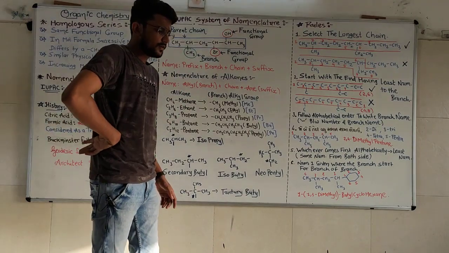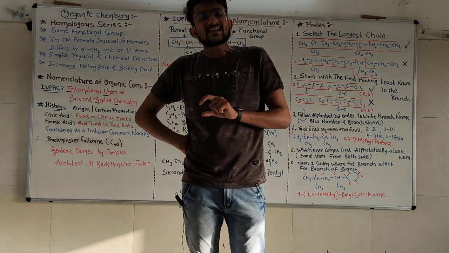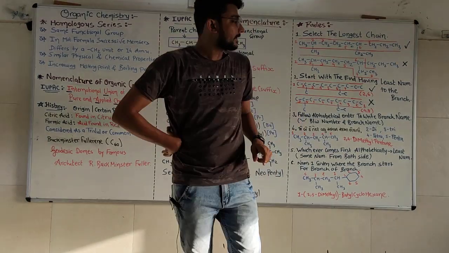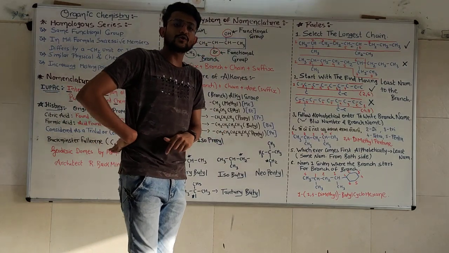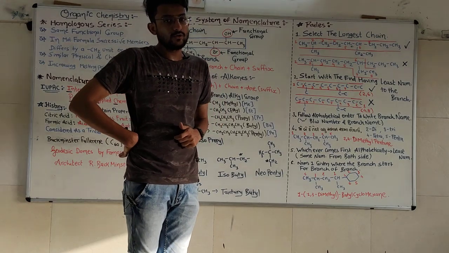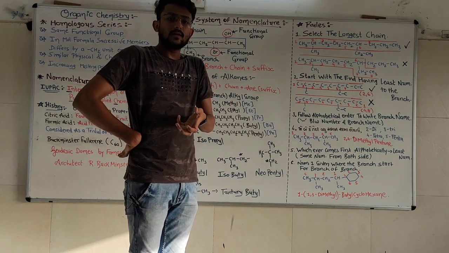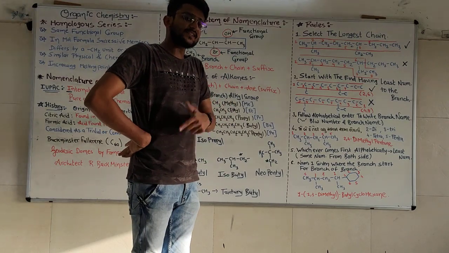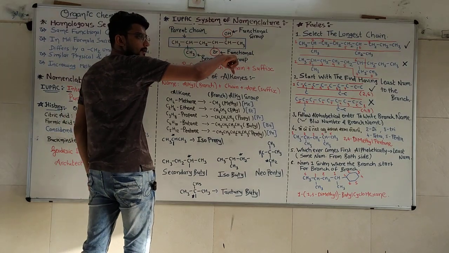What is prefix? Prefix means some functional group will be used as a prefix for the written form of IUPAC nomenclature. Like here we have bromine. For bromine, we are going to use prefix bromo. For iodine, we are going to use iodo. For chlorine, chloro. For fluorine, fluoro. Some of them will be used as a prefix and some of them will be used as a suffix. That's why some of the functional groups which have prefix will be written first.